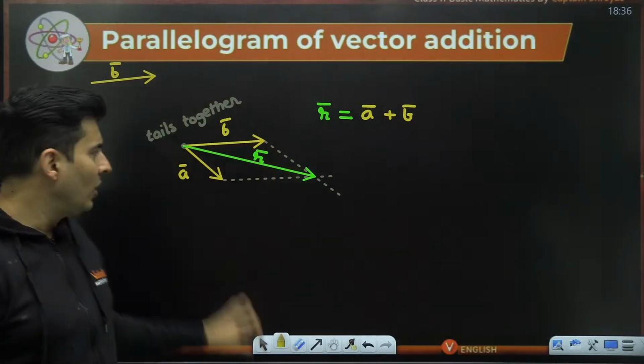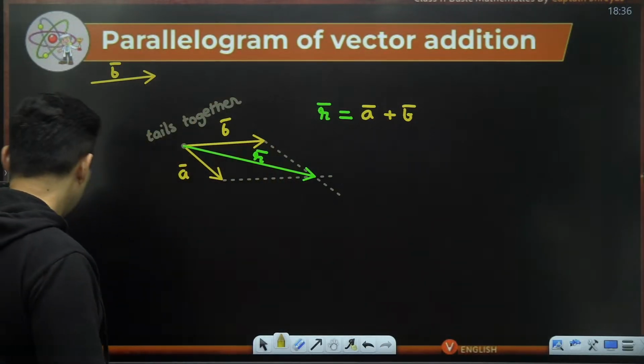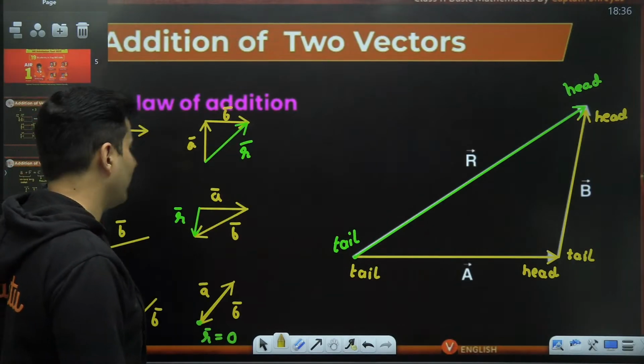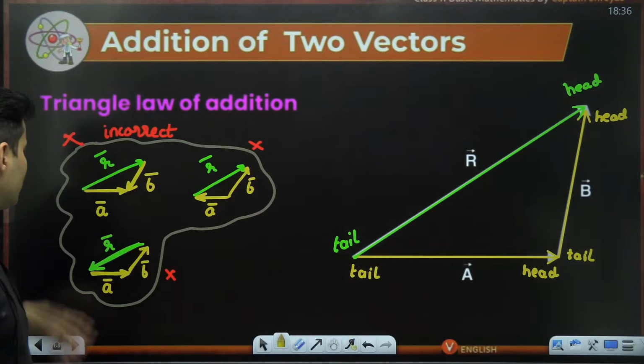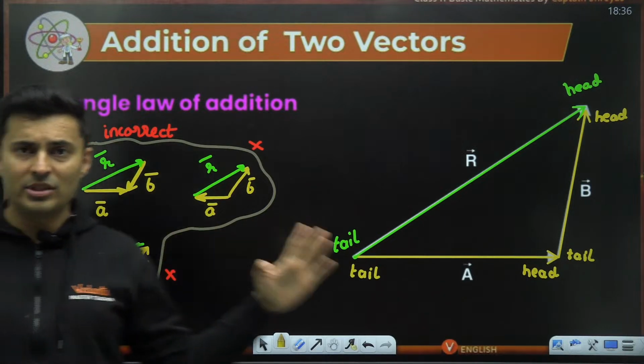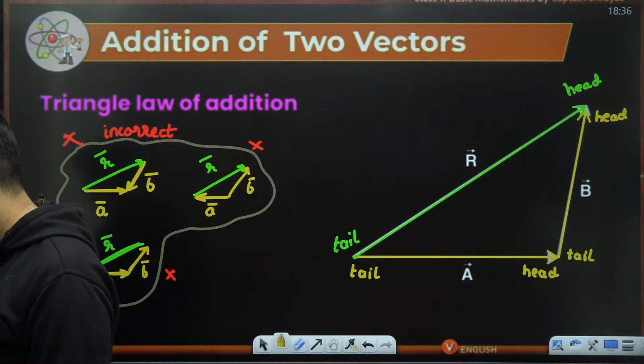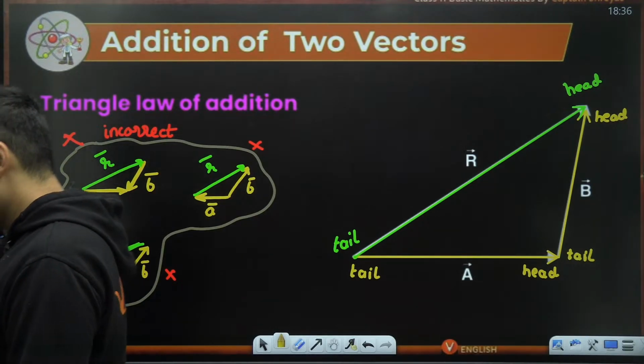For parallelogram law, the tails are together, but for triangle law, you have to go with a head-to-tail kind of arrangement. Okay? Anything else will be incorrect. Is this absolutely clear, my dear warriors? Everyone? Yeah, definitely. Okay, great.